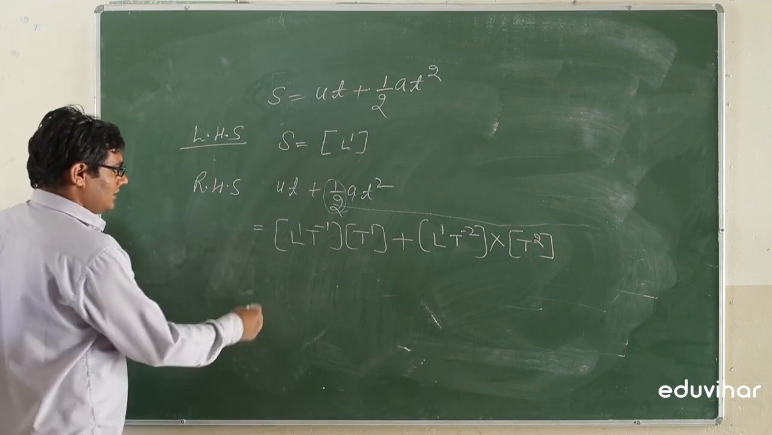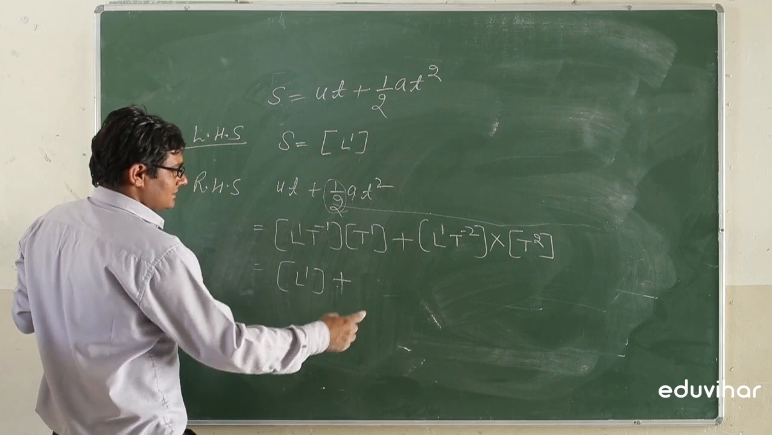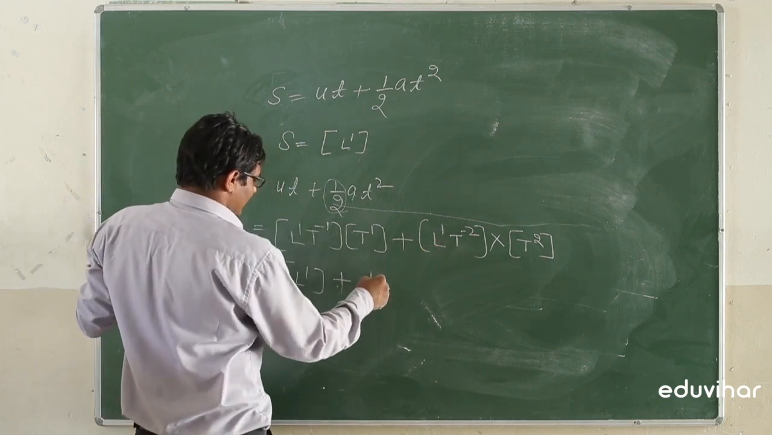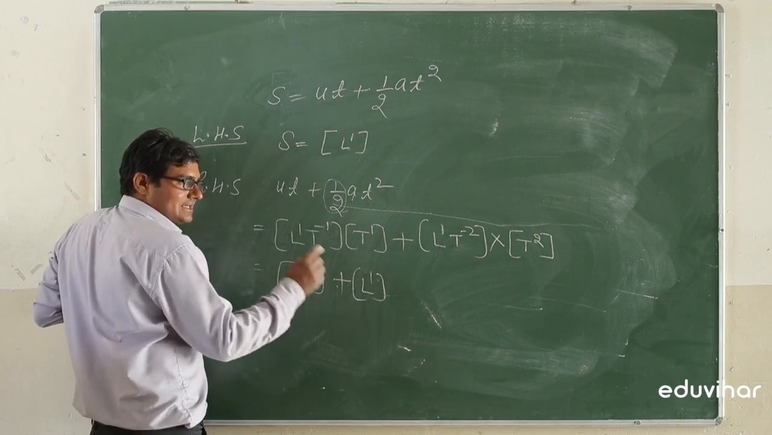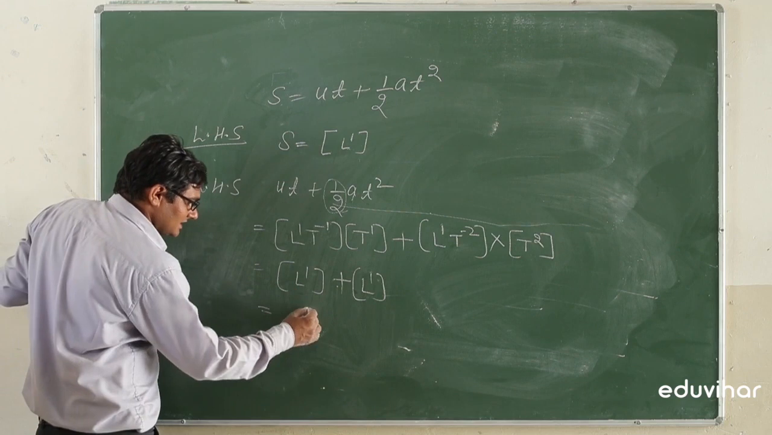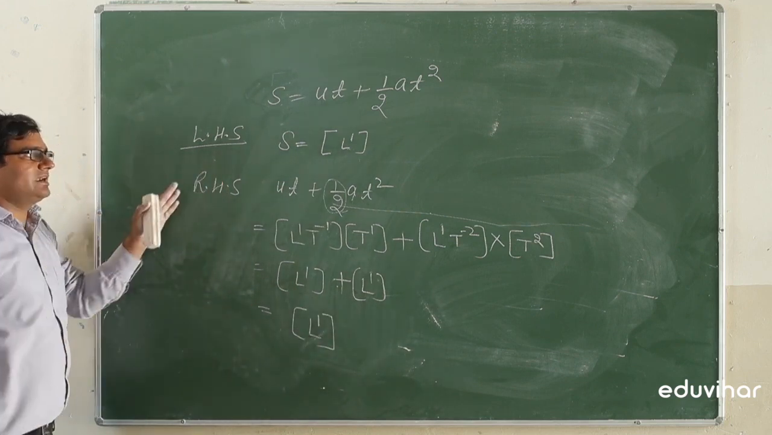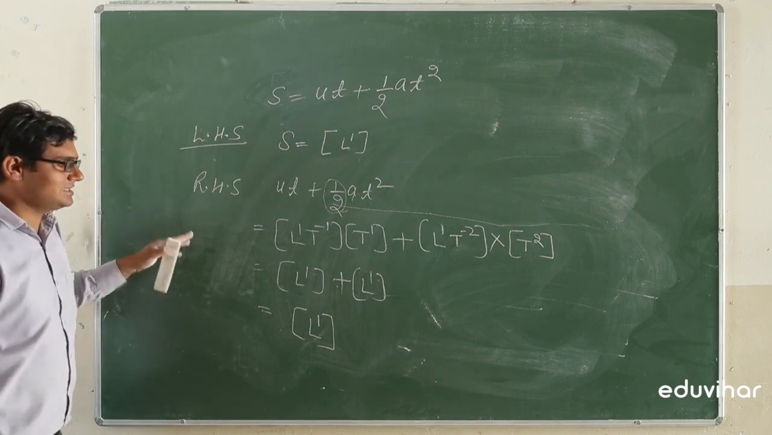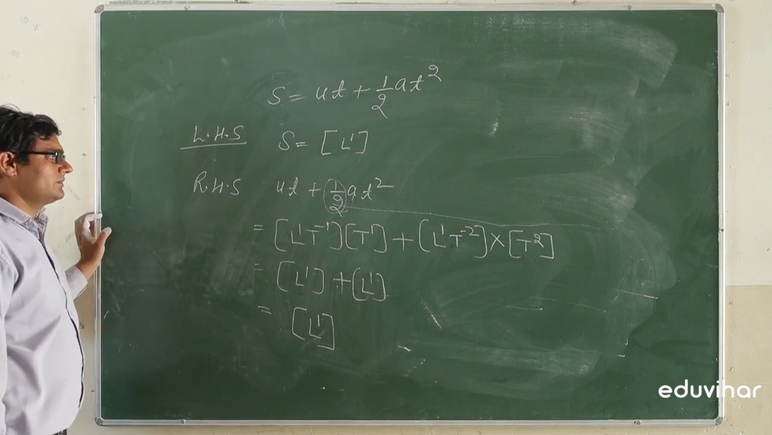So we will calculate here L1 plus this is calculated here L1. So this is length, this is length. Length plus length will be equal to length. So total dimension is L1. So left hand side having the dimension L1, the right hand side having the dimension L1. So the formula is correct.